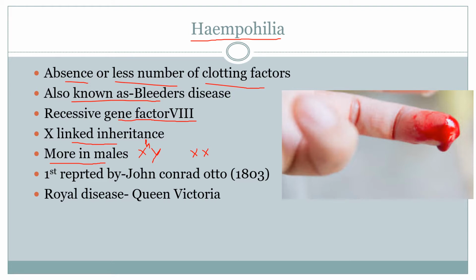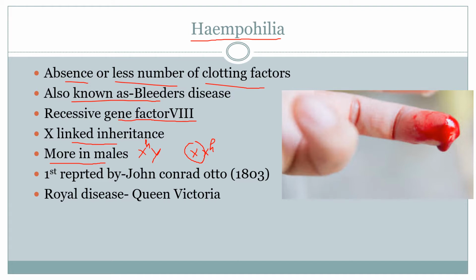Whereas in the case of females, there are two X chromosomes. If one X chromosome gets affected, the other one will be there. So females act like carriers. That's the reason this disease can be seen more in males when compared to females. If it is homozygous, then we can expect this disease in females also.